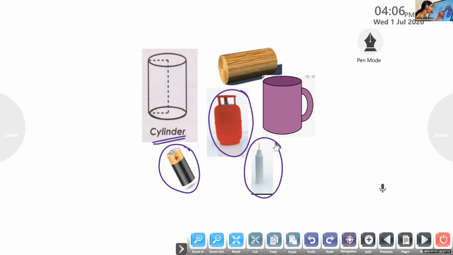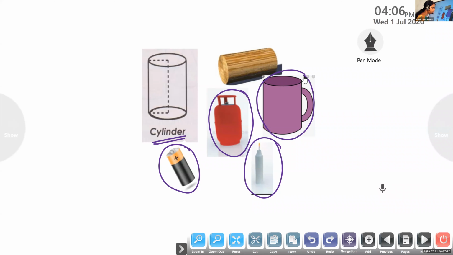Now Nainika, what about this one? Name the object. It's a cup. What is the shape of the object? Cylinder. Very good.